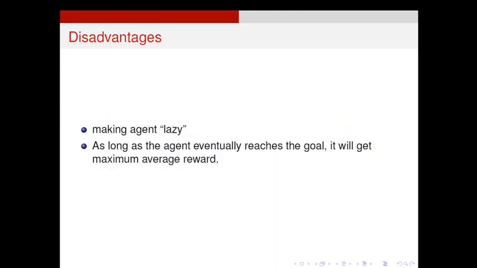Okay, so there are certainly some disadvantages. One is making the agent lazy. We are averaging the rewards, and instead of looking at the highest value of action, we just look at the average. That is like teaching people by focusing on average students. Suppose I plan and deliver all my lessons just for average students.